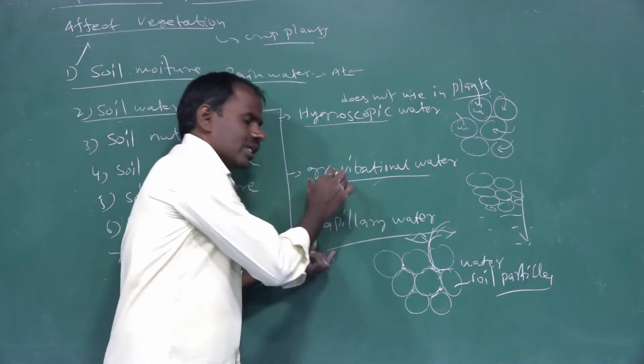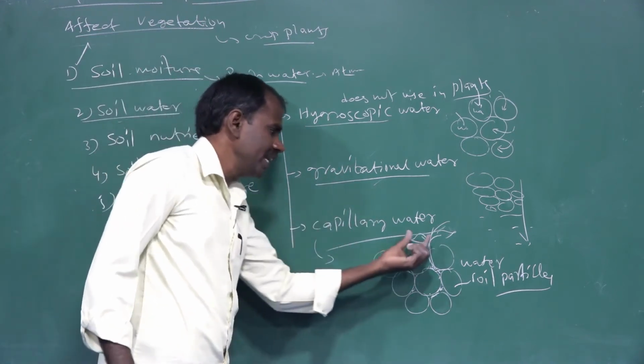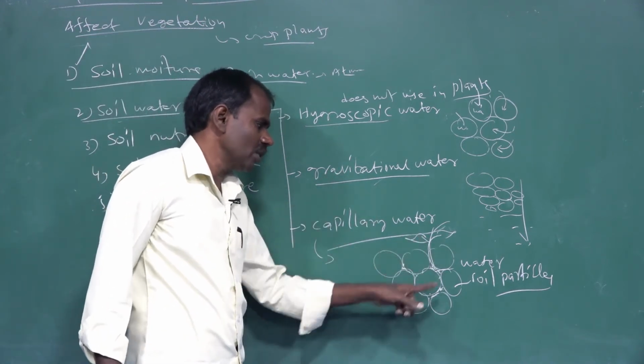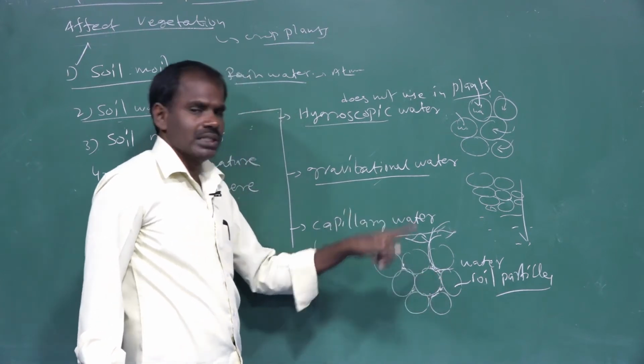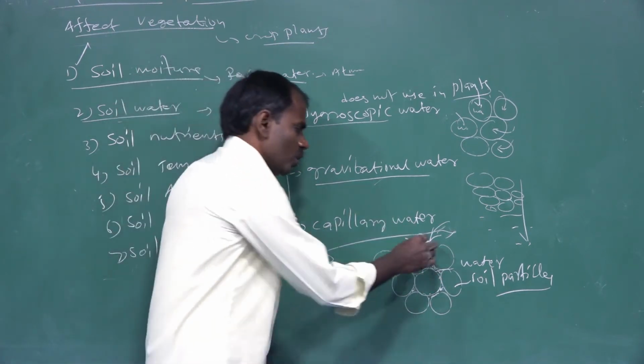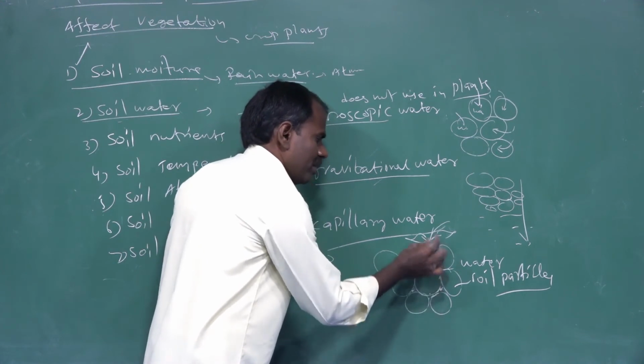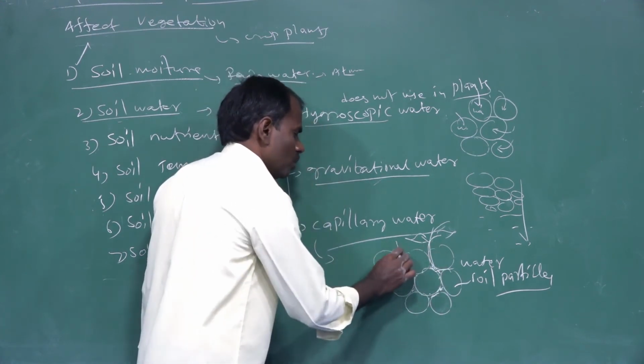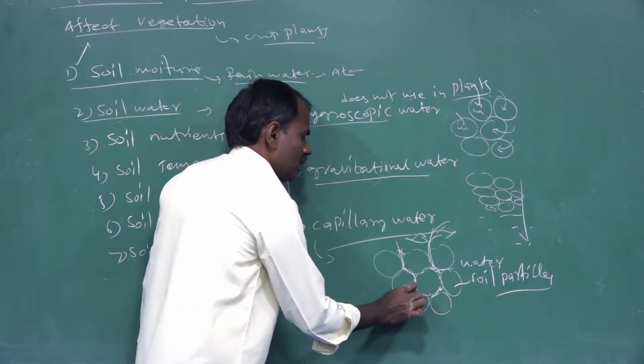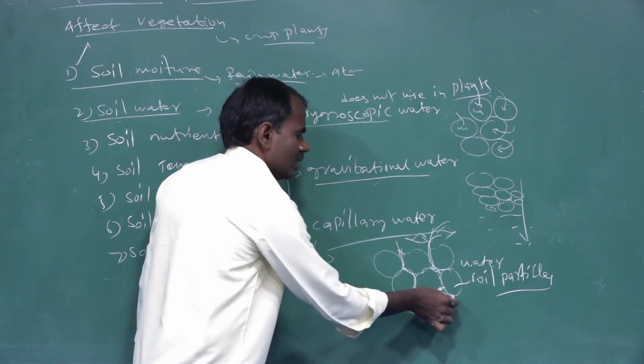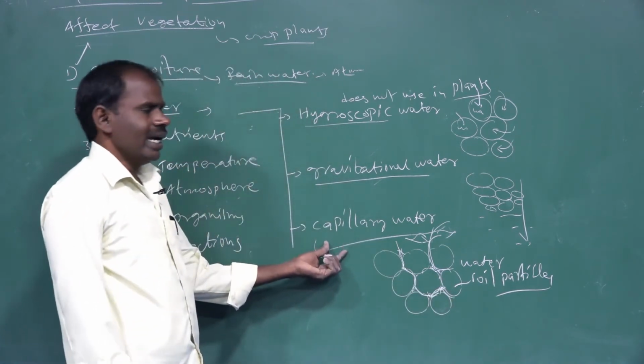It's capillary water. Capillary water is absorbed by plants because this water is present only in between the soil particles. Roots penetrate easily in between the soil particles. This absorption of water is called capillary water.